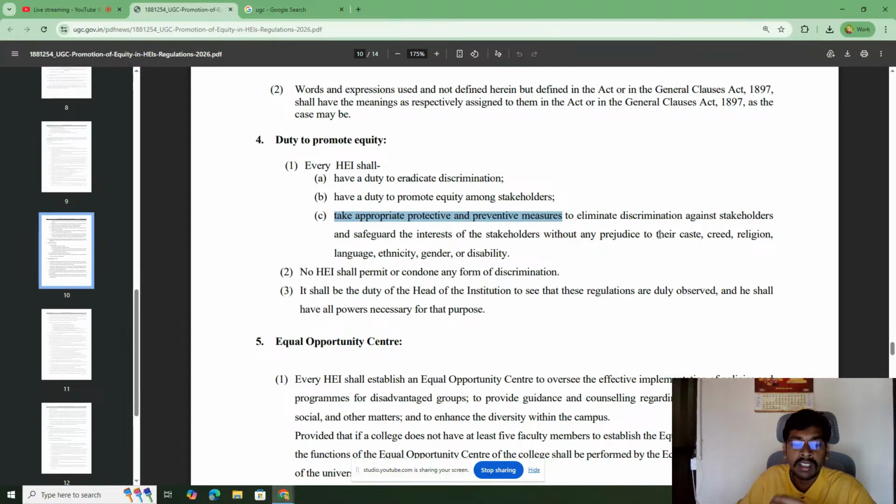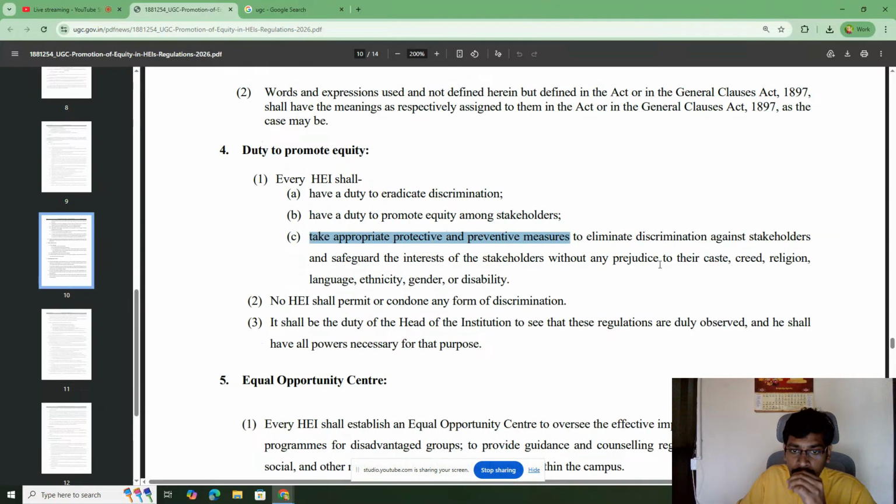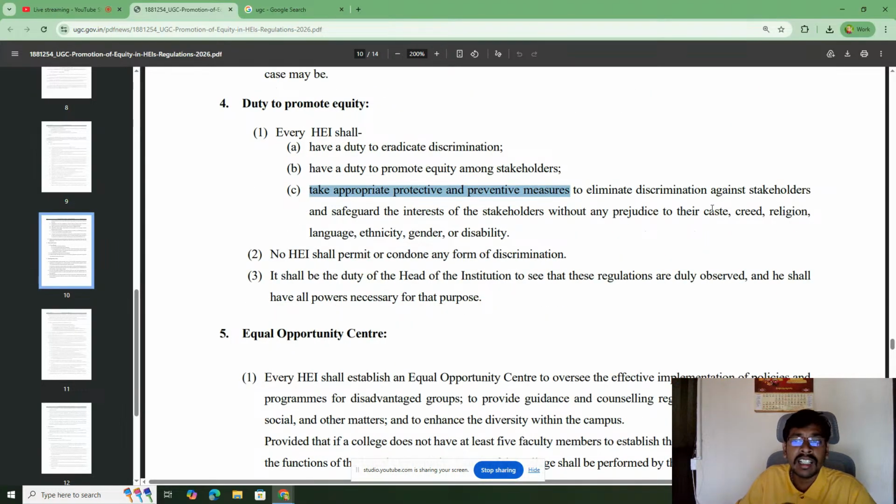No student, faculty or staff member of the institution shall be subjected to caste discrimination or any discrimination based on caste, creed, religion, language, ethnicity, gender, or disability. No one has the right to discriminate against anyone on any of these aspects.